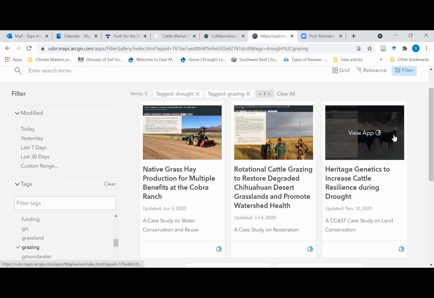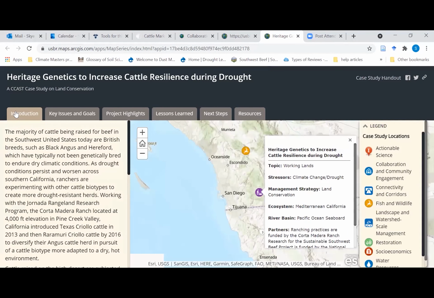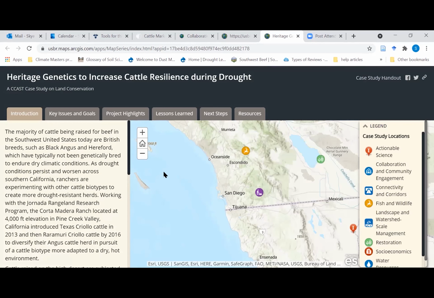And here is our heritage genetics case study. So if we click on that, it will take us to the story map. And all of the case studies have these tabs, though the introduction is just giving you some background about the case study. On the map here, you'll see the location. So this case study was actually completed in cooperation with a rancher in Southern California, San Diego County.